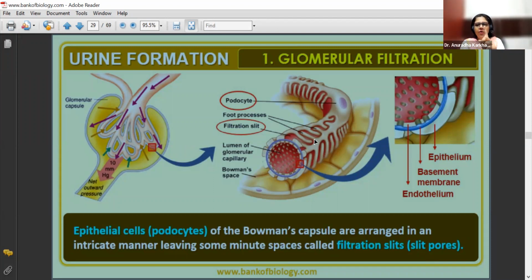So see, the afferent arteriole, which is actually bringing the blood, is going to be having many capillaries. So every capillary will be surrounded by these podocytes with the foot processes. And these foot processes will start squeezing the capillaries, causing the liquid to ooze out. Where will it ooze out? Into the cup-like structure. And that cup-like structure is nothing but the Bowman's capsule. Did you all understand?